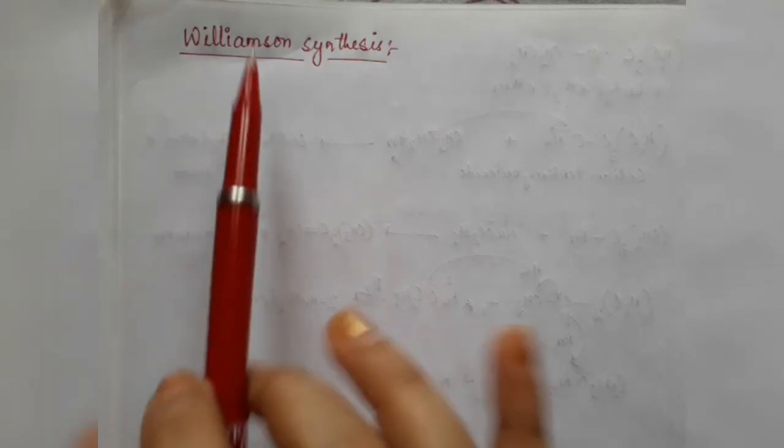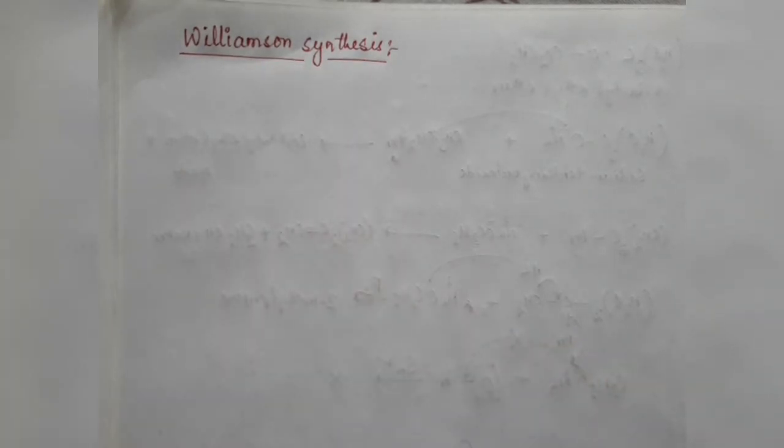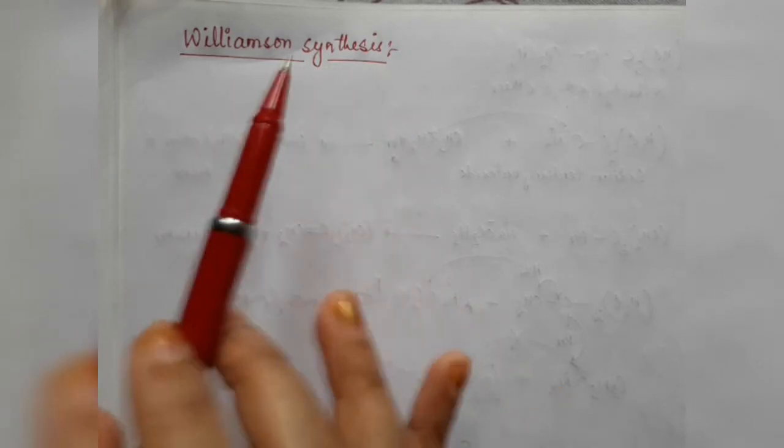So today we will discuss the Williamson synthesis of ethers. In my previous video I already discussed the preparation of ethers from alcohols using the dehydration method. That means with excess alcohol, if we use concentrated H2SO4 under heating, we can get ethers from 1 degree alcohols, and with 2 degree alcohols we get a mixture of products, that means SN1 product and E1 product both. But with 3 degree alcohols we cannot prepare ethers, we can have only the E1 product, that means we get alkenes. But with this Williamson synthesis we can get ethers effectively.